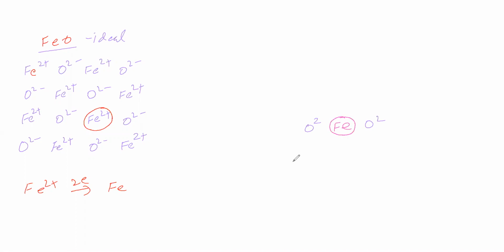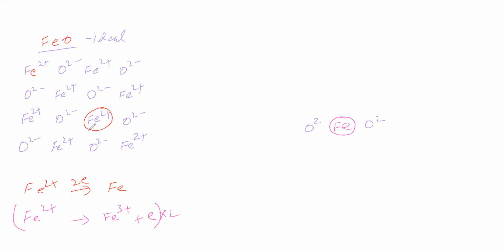When Fe2+ is converted into Fe, that is reduction, so oxidation should also be possible. Some other Fe2+ should convert into Fe3+ by losing an electron. Here 2 electrons are gained, so we make this 2 electrons by multiplying by 2.